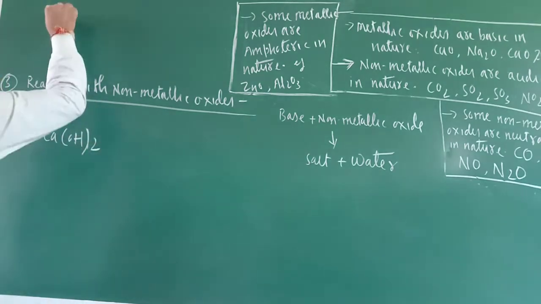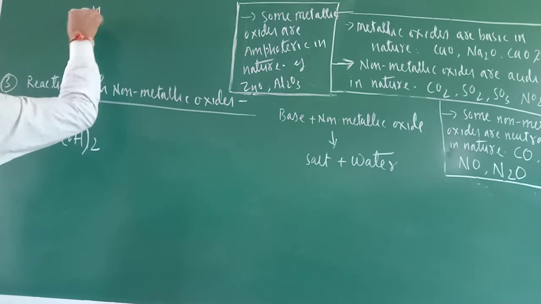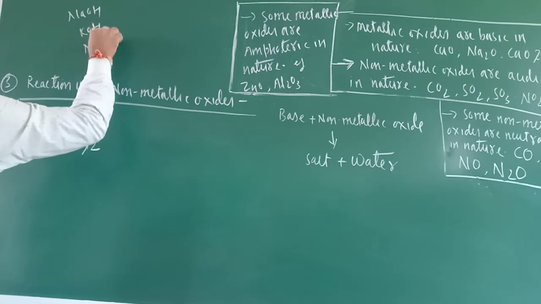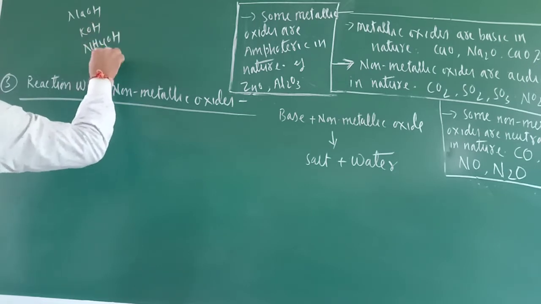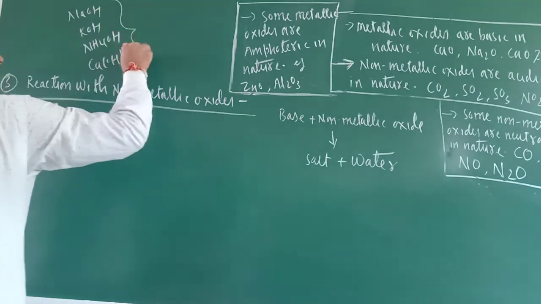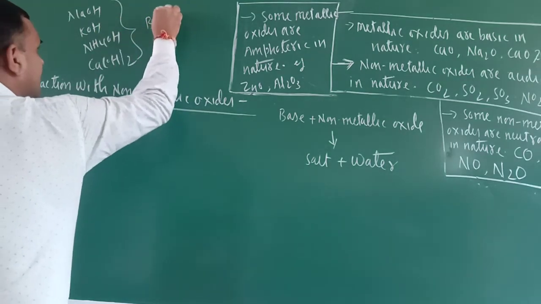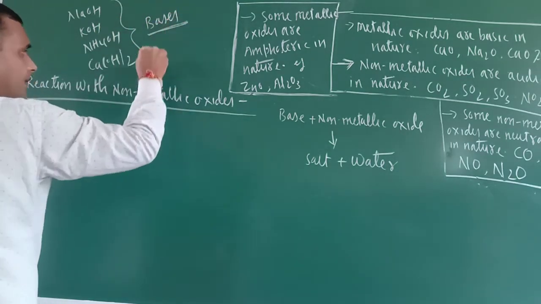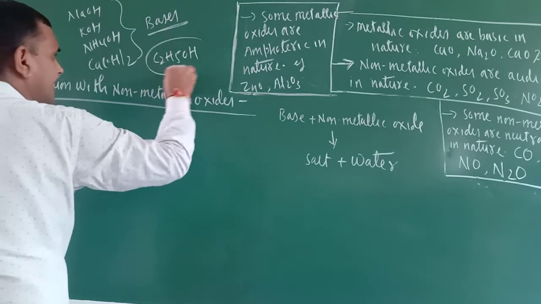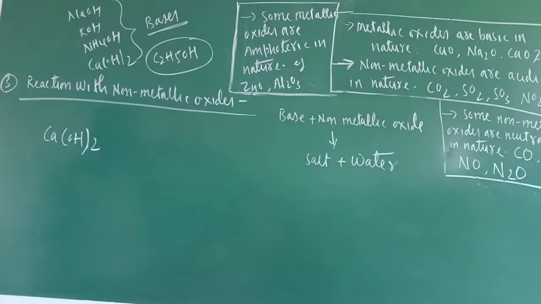Just see: NaOH, KOH, NH4OH, Ca(OH)2. These are all bases. But remember, it doesn't mean that all compounds which contain OH are bases.